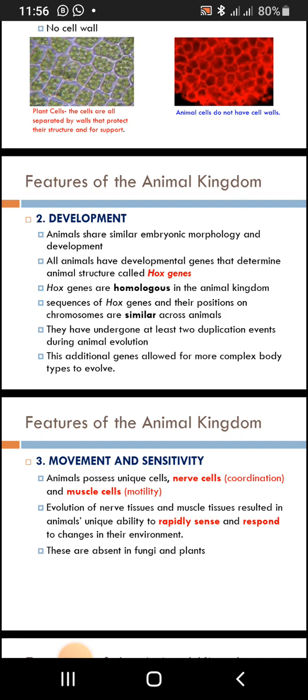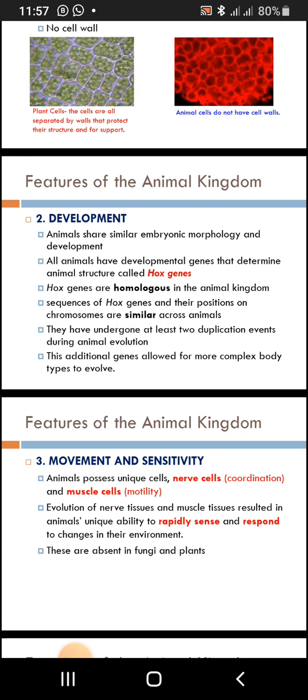Whatever is going to happen to monkeys, seeing that monkeys are developing, although it is not noticeable to see us developing, scientists are saying that we are still developing. So we can say that they have undergone at least 2 duplication events during animal evolution.